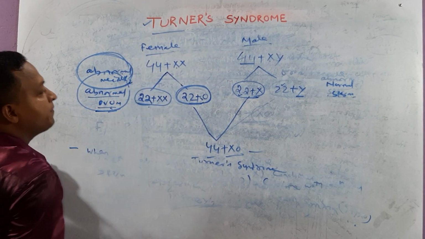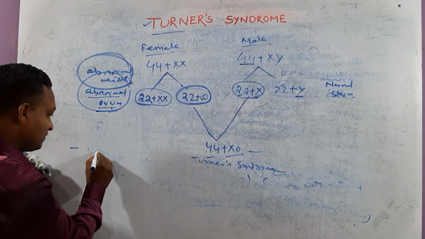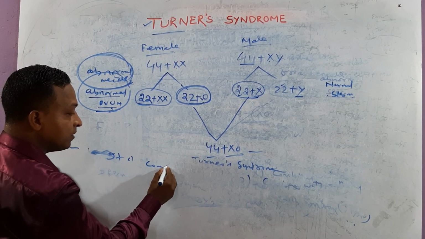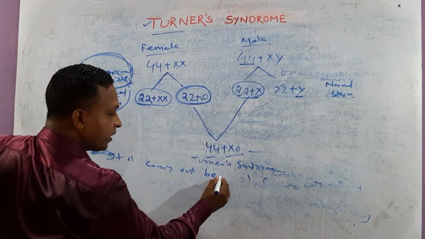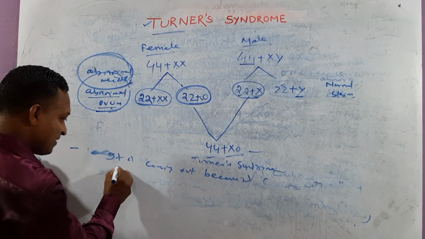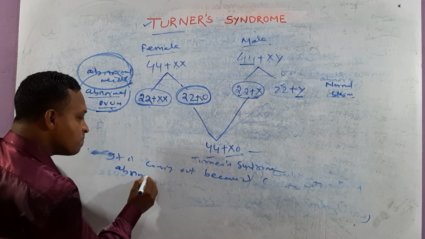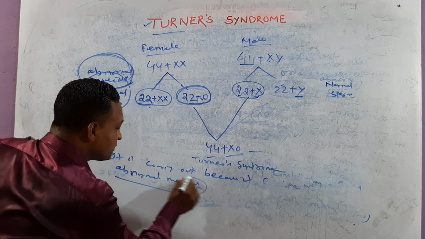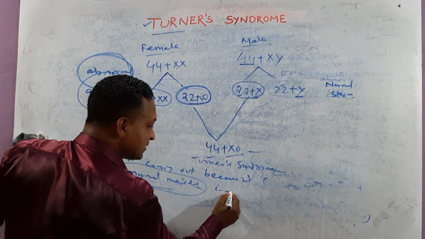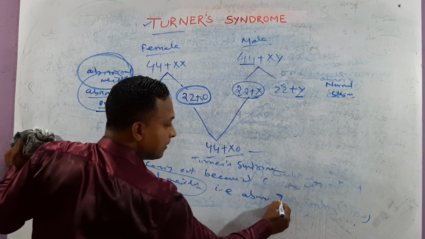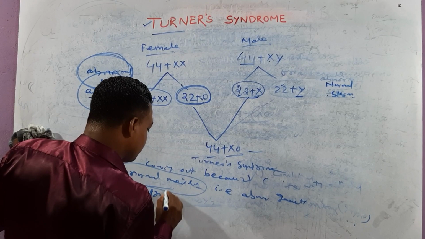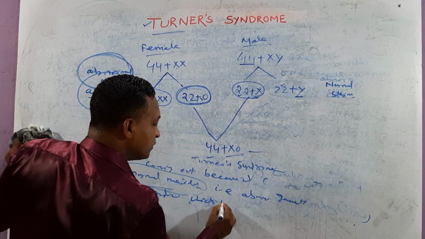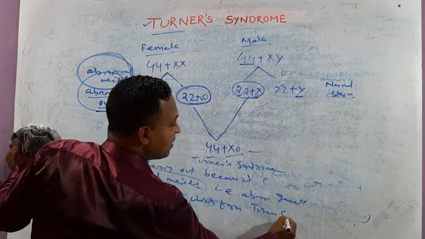So try to get minded. Turner syndrome is coming out because of non-disjunction. It is coming out because of abnormal meiosis. Which meiosis? Abnormal meiosis. That is, abnormal gametes are produced, which forms Turner syndrome.